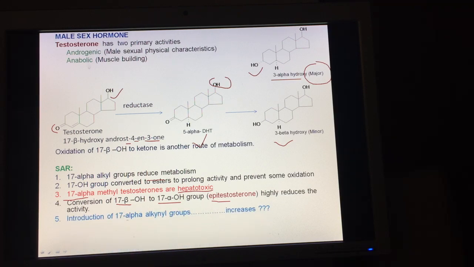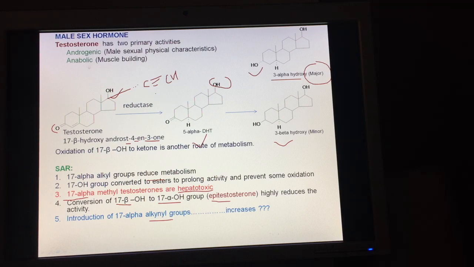Now introduction of 17-alpha alkyl groups, what it does, we have studied before. If we introduce a group attached via alpha configuration, CH, in the molecule of testosterone, what happens to the activity? The activity becomes similar to that of the progestins. So it becomes progesterone-like activity on introduction of this group at the 17-alpha position.